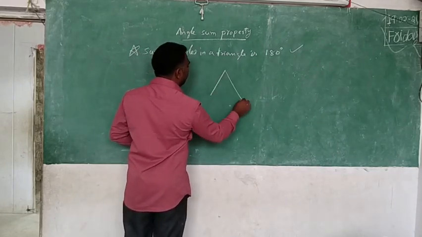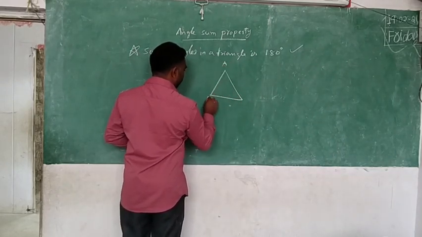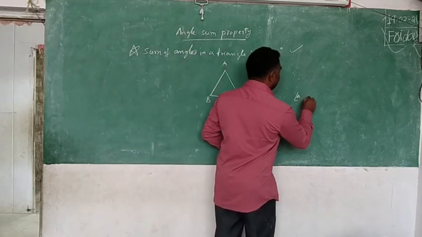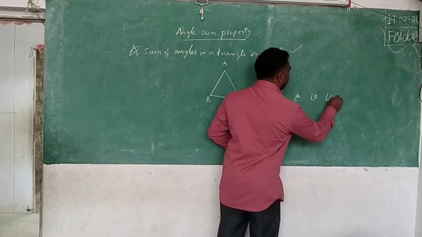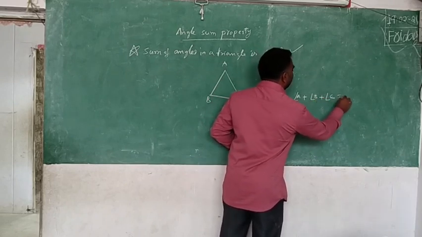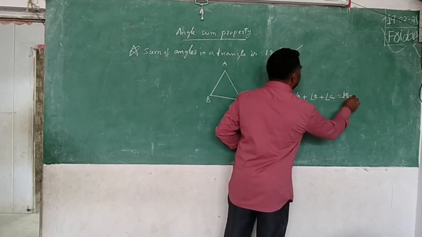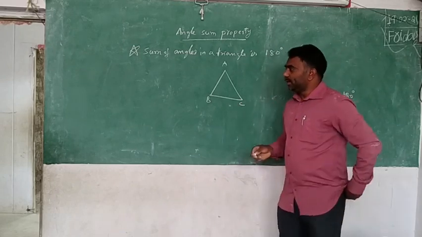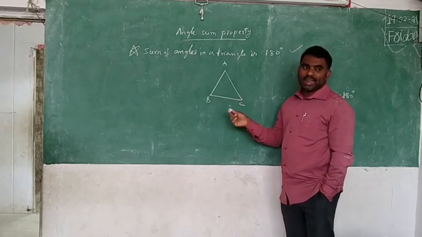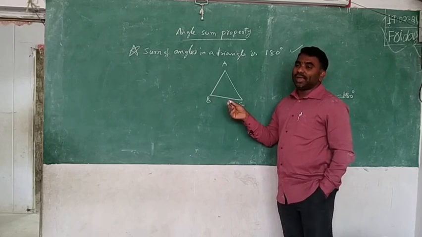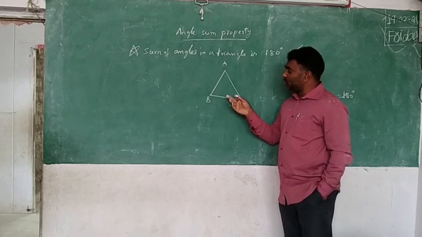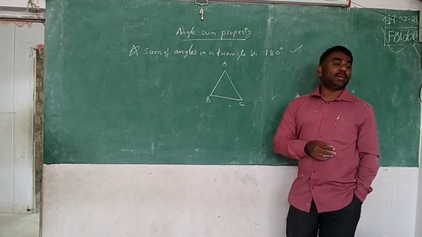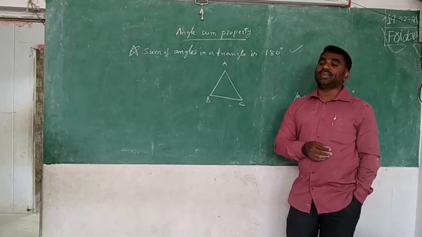I have taken a triangle ABC. In that there are three angles: angle A, angle B, angle C. What do I need to prove? By adding these three, I should get 180. I need to prove that. Here I am drawing a line which is parallel to BC and passing through A.